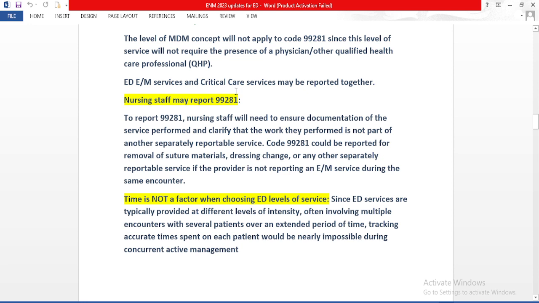ED E&M services and critical care services may be reported together. So whenever it is necessary, we need to code ED E&M services and critical care codes along with ED services. So we can code ED and critical care services in the same encounter.